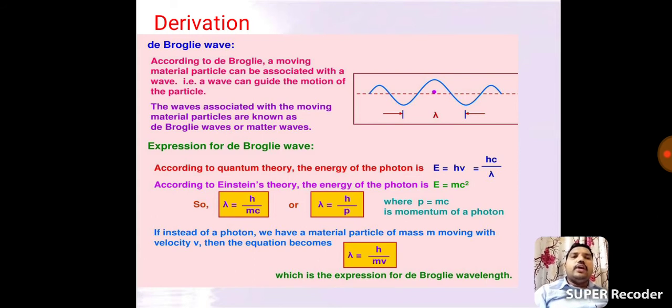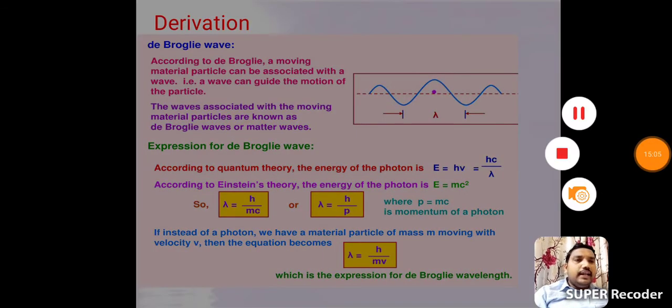De Broglie in the year 1923 proposed that matter in movement exhibits particle character and wave character. Finally, de Broglie's equation lambda equals h by p explains that matter has wave character and also particle character.